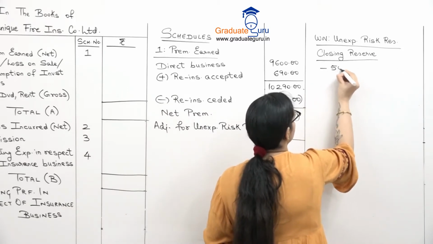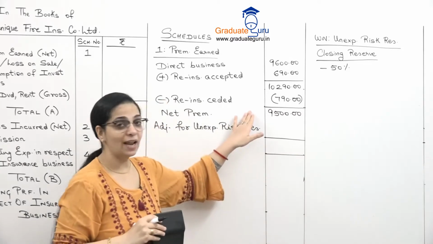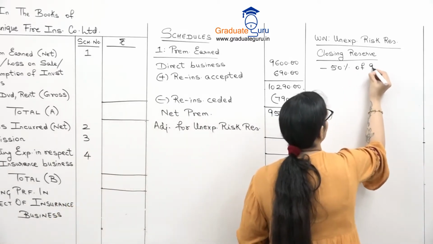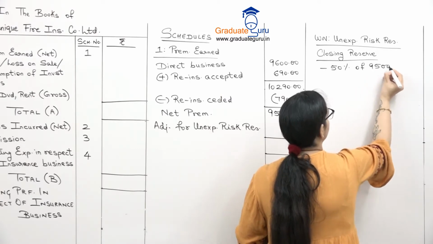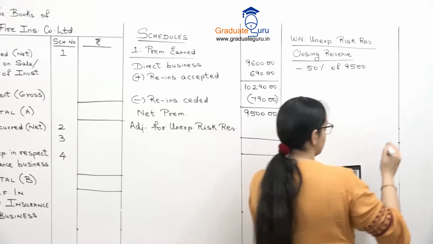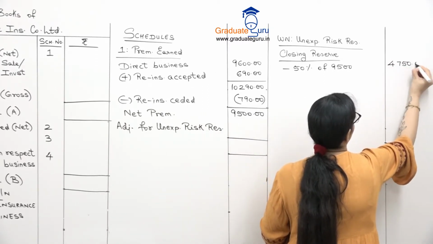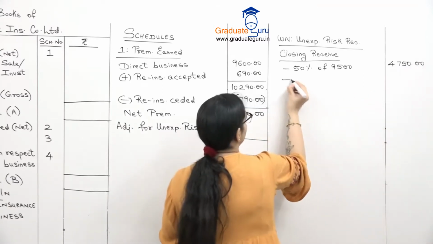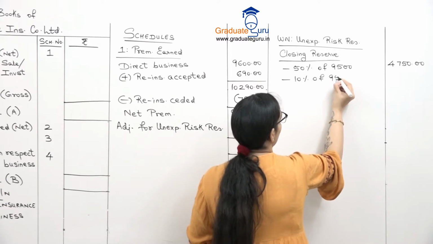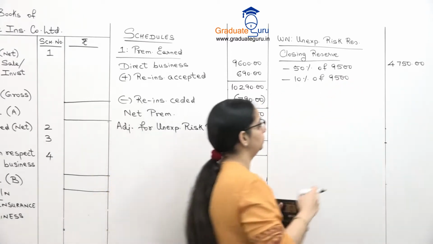One is 50%. 50% of what? Of our net premium. So 50% of 9,500, which is 4750, and 10% of 9,500 जो हमारा additional reserve है, so that is 950.